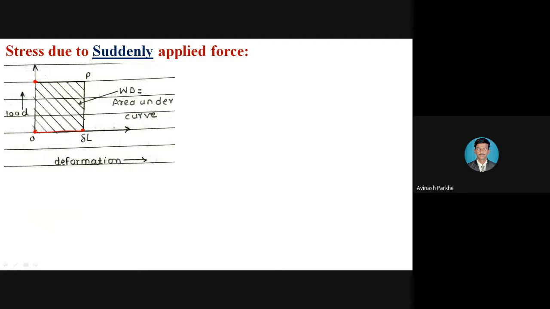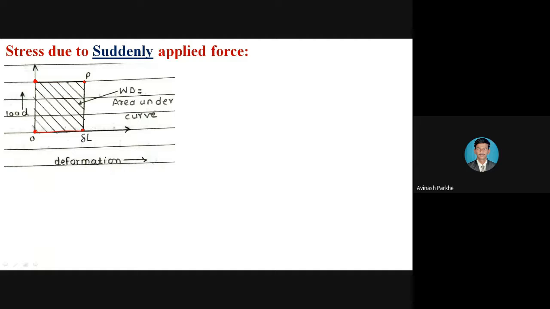From 0 directly 60 kilonewton load is applied, and that load is considered a suddenly applied load. The maximum point P represents the suddenly applied load, from 0 in the vertical direction, and from 0 to delta L it represents the deformation due to the suddenly applied load.